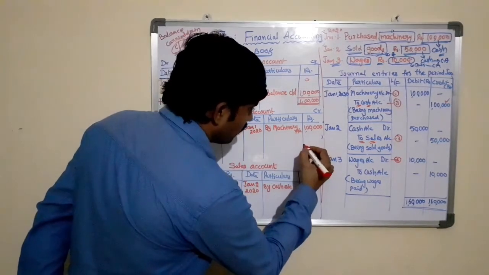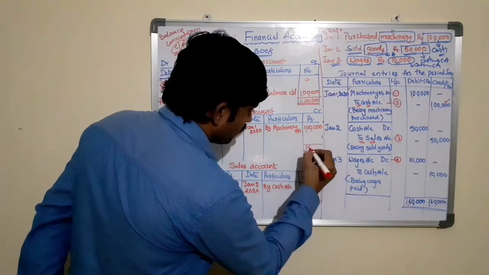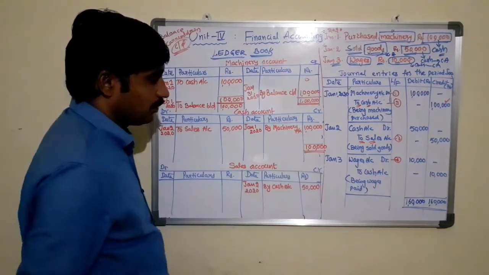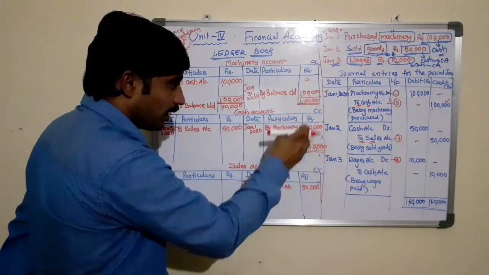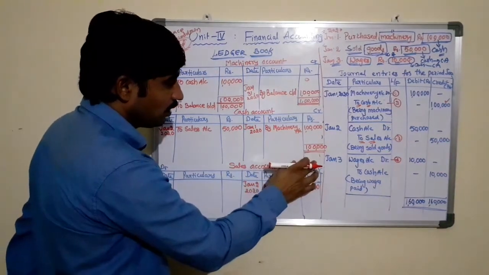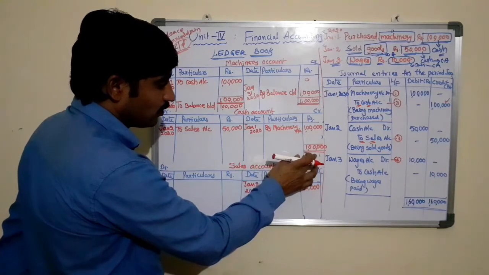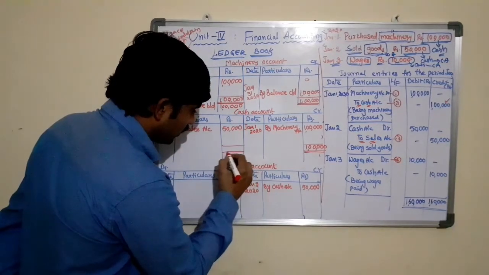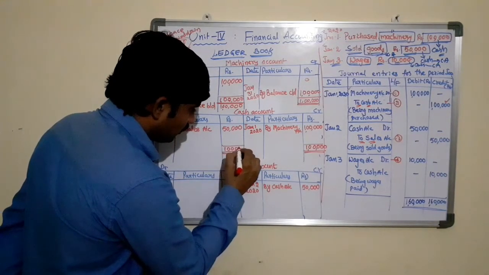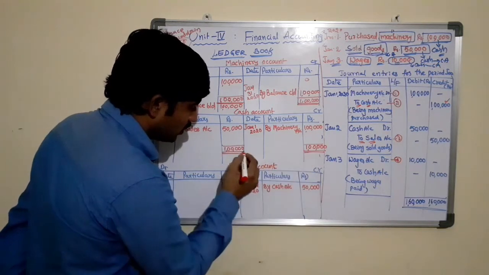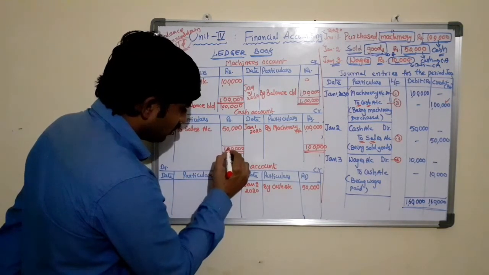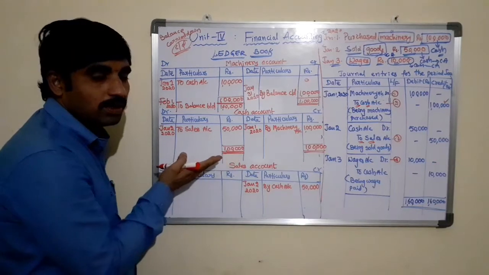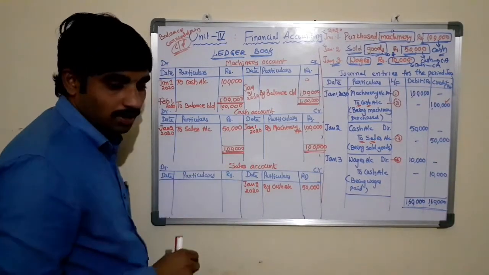So first we need to balance the accounts. The total of credit is 1 lakh rupees. If any items are here, we need to add all the items in order to sum up to get the total of the column. So 1 lakh rupees is the total of the credit column. Then that needs to be transferred to the opposite side, 1 lakh rupees in the same row, remember, the same row. After writing the amount, we need to draw two lines, which means that the account is closed here. You should write the two lines after the amounts.